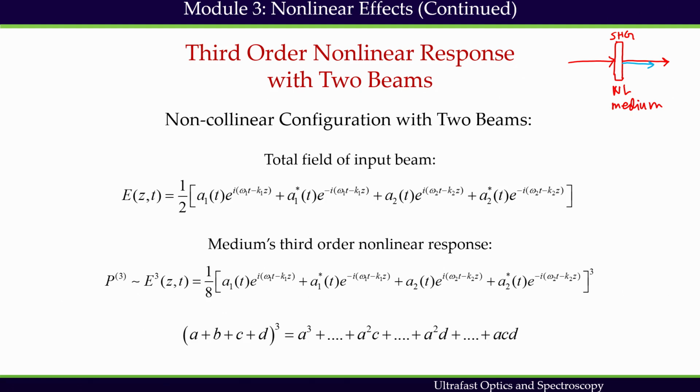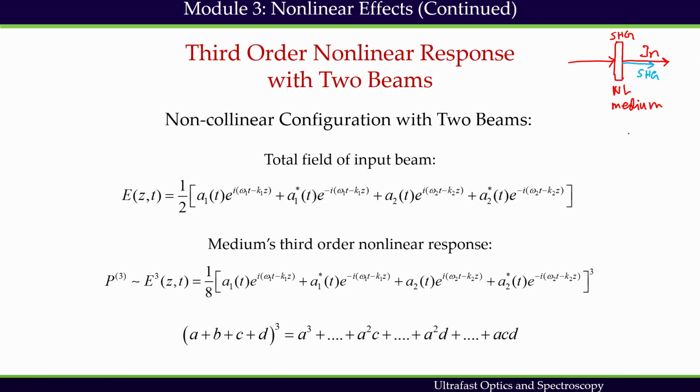So this is the SHG beam, and this red one is the parent beam. This is the input beam, or sometimes we call it the fundamental beam.